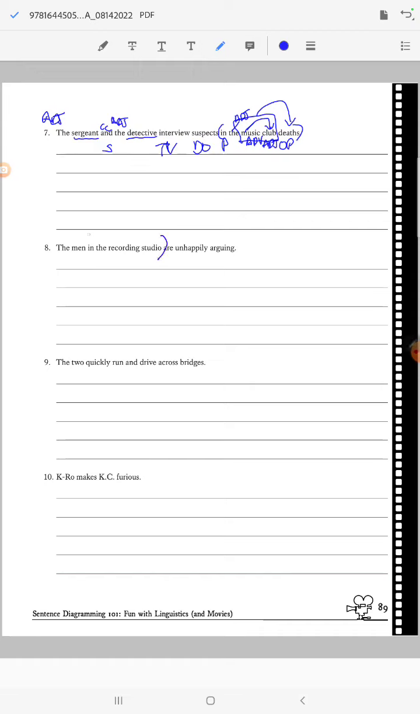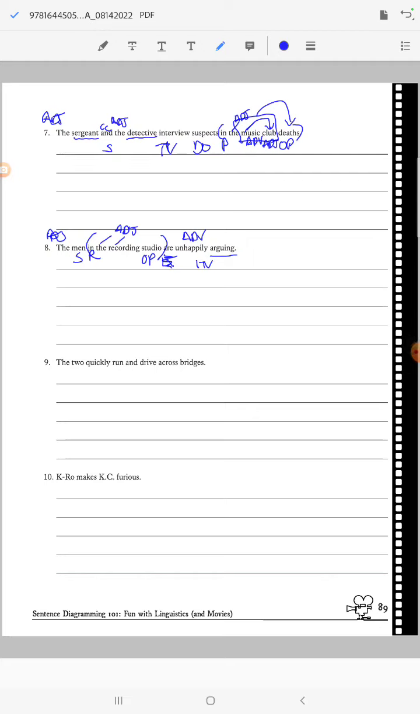Let's get rid of my prepositional phrase here. Do the rest first. So we have the men, and what are they doing? Oh, they are. Okay, well, are. Oh, no, wait, not even are. They are arguing. So that whole thing is my verb. Are arguing. So it's an intransitive. And then how are they arguing? Unhappily, making that an adverb. And then the is an adjective. And then they are in the recording studio. In is my preposition. Studio is the object. The and recording are both going to be adjectives because it's the studio and then it's a recording studio.